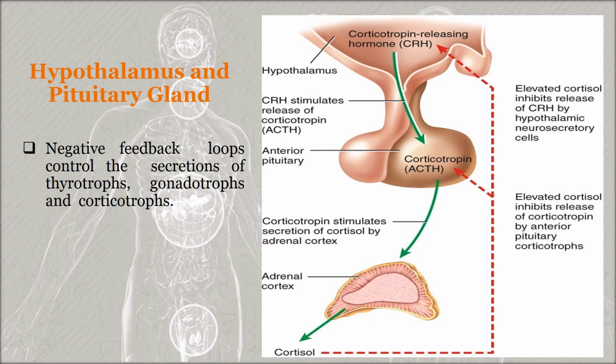Here we can see the adrenocorticotropic hormone, ACTH, which stimulates the cortex of the adrenal gland to secrete glucocorticoids, mainly cortisol, and in turn an elevated blood level of cortisol decreases the secretion of both corticotropin and corticotropin releasing hormone by suppressing the activity of the anterior pituitary corticotropes and the hypothalamic neurosecretory cells. So this is the negative feedback mechanism of the hypothalamic neurosecretory cells and the pituitary gland, whose cell here is the corticotrope.